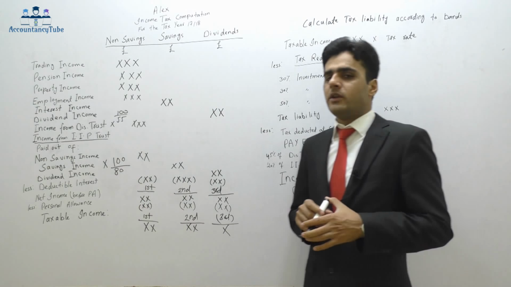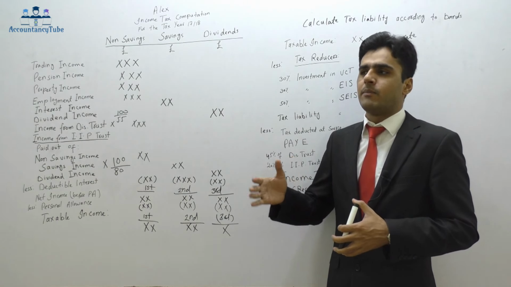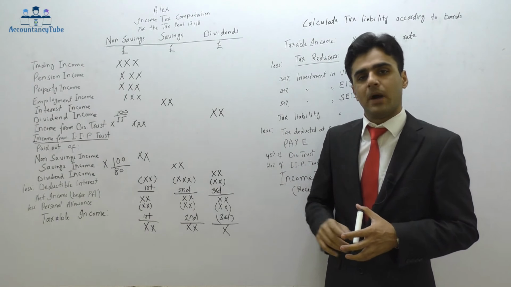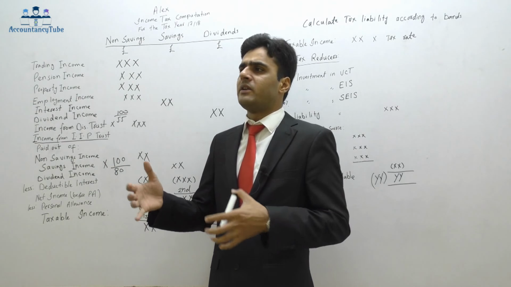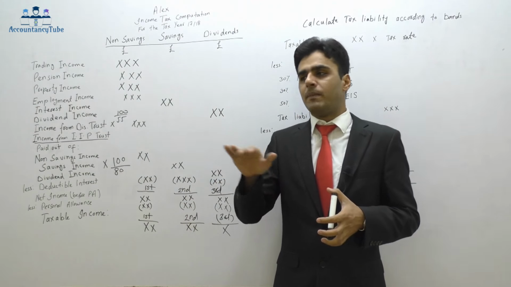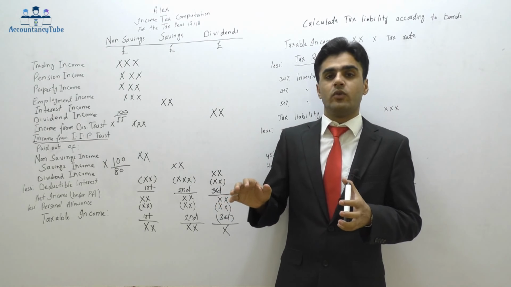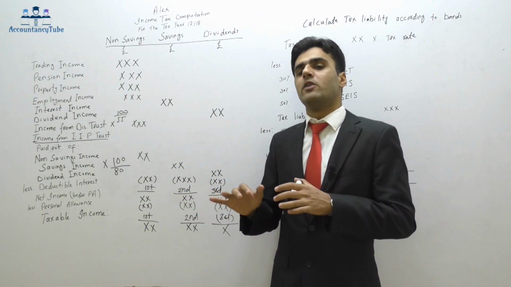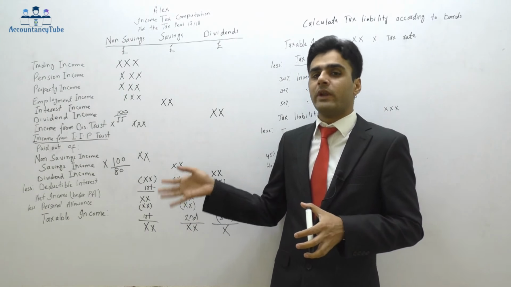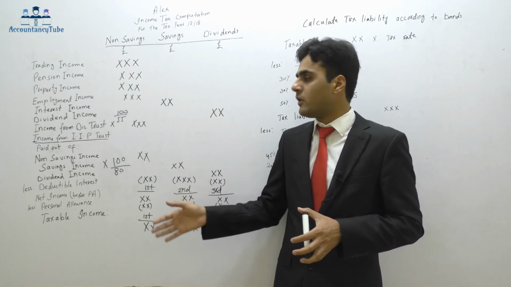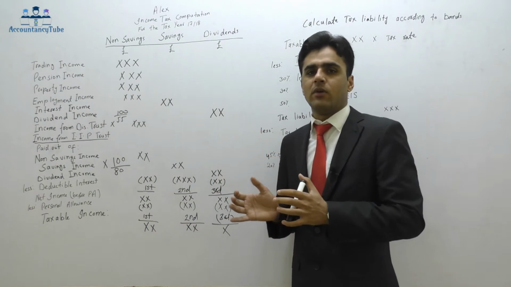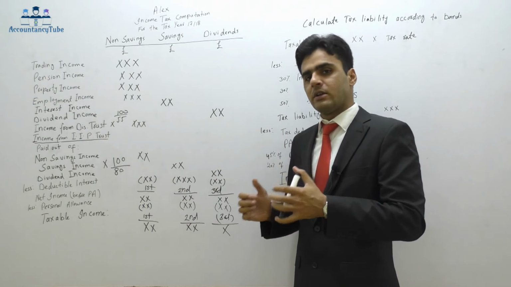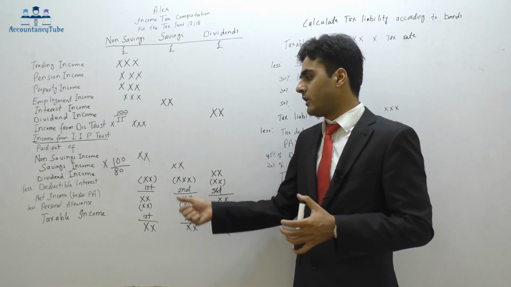Next thing is personal allowance. What is personal allowance? In the UK, HMRC says that if you are earning up to £11,000, £11,500 a year, then you don't have to pay any tax at all. So that is personal allowance. That is basically an exemption which everybody in the UK is eligible for. Even if you are earning more than £11,500, whatever your total amount is, we will have to deduct the 11,500 out of it. Say for example, if you are earning £50,000, 11,500 we will have to deduct out of that. Whatever the remaining amount is, we will have to pay tax on that. So that is our personal allowance.